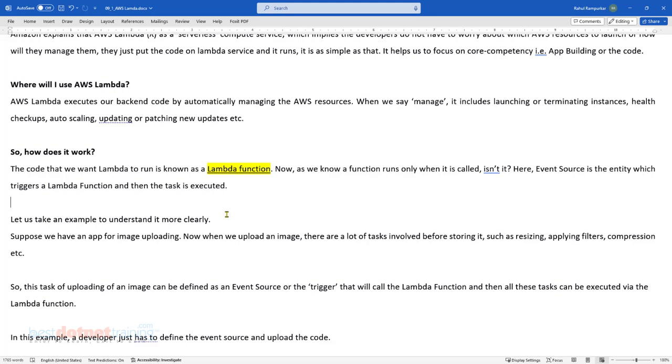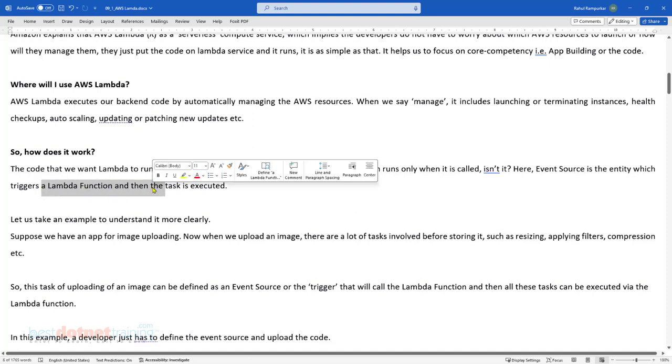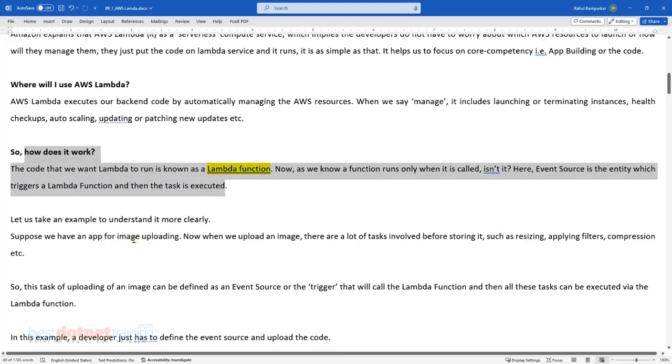And what is the triggering event? That is something that we have to configure. We know the function runs only when it is called. So here the function invoking trigger is nothing but an event. Whenever some event of our interest occurs, we configure Lambda in such a way that we want that function to execute when that event occurs, and then the Lambda goes for executing.